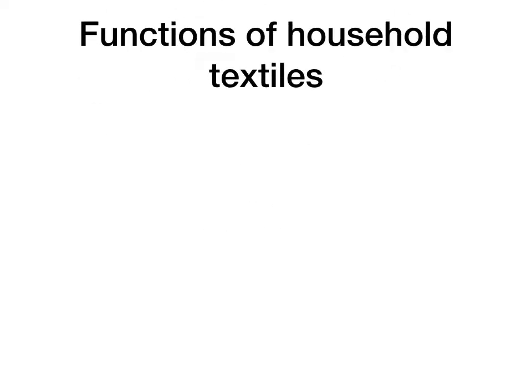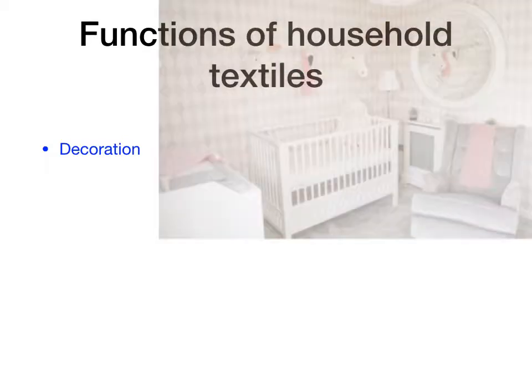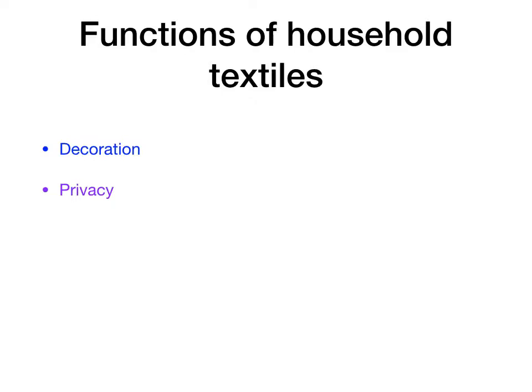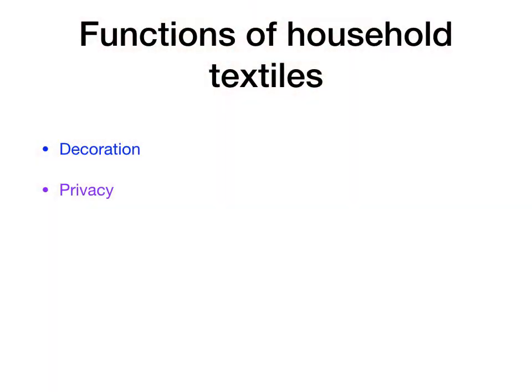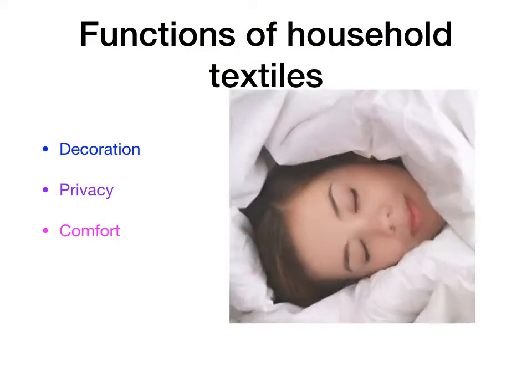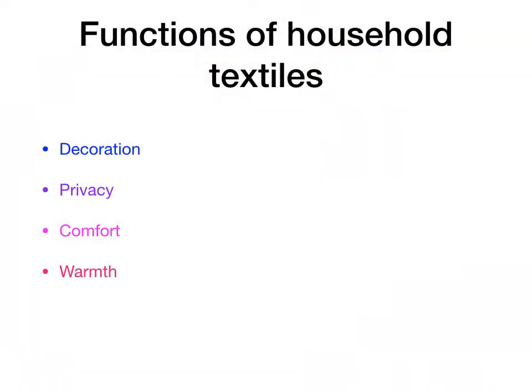Functions of household textiles. For decoration, a variety of colours, patterns and textures are provided by soft furnishing. These make a room look better by adding interest and design. Privacy. Soft furnishings like blinds or curtains prevent others seeing into homes and provide privacy. For comfort, cushions and blankets provide comfort. Carpets are often more comfortable than solid wood on floors.